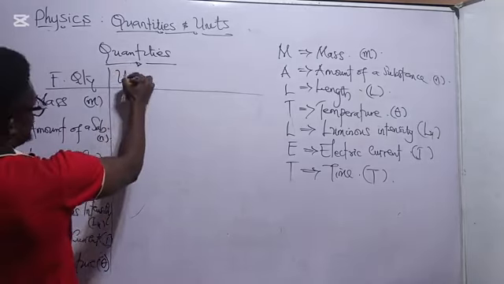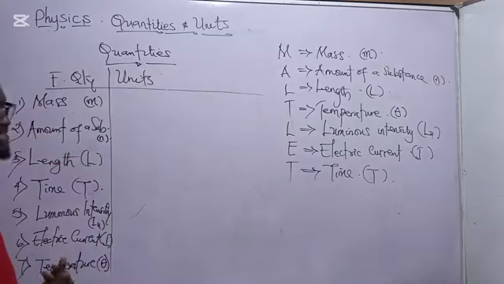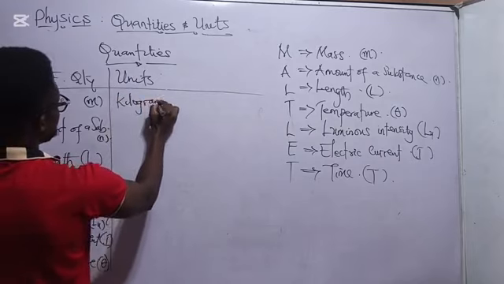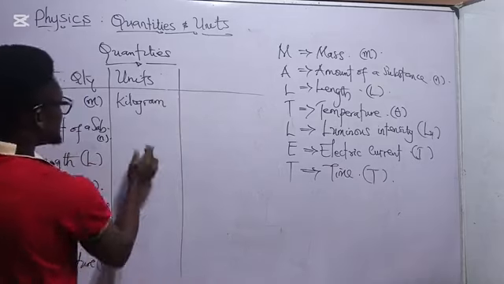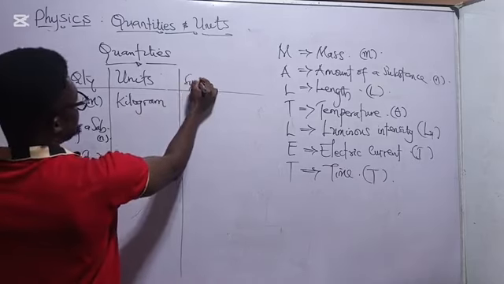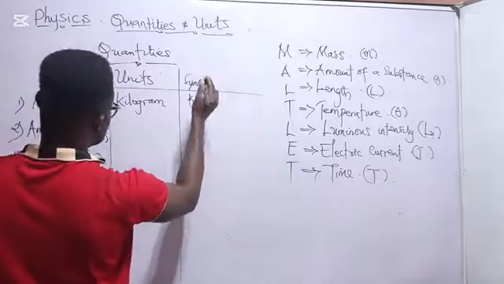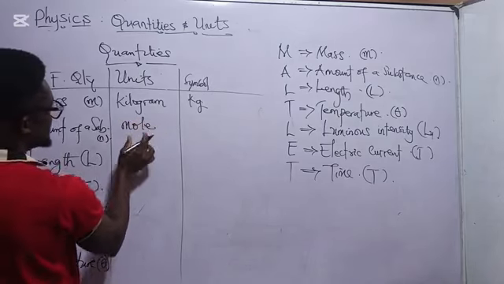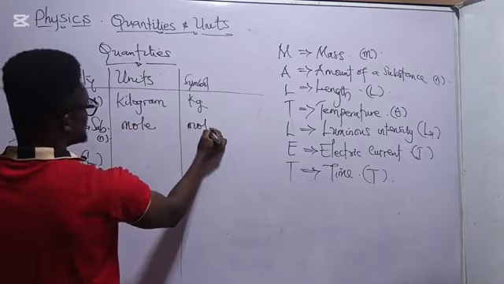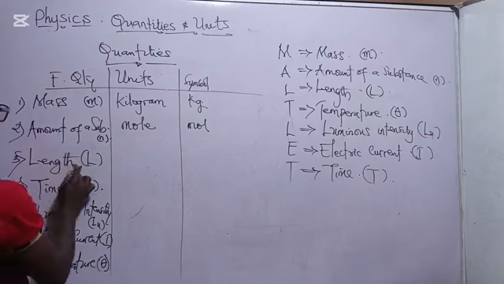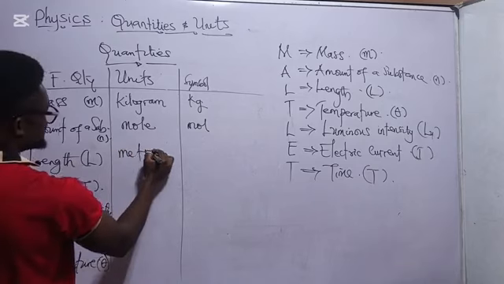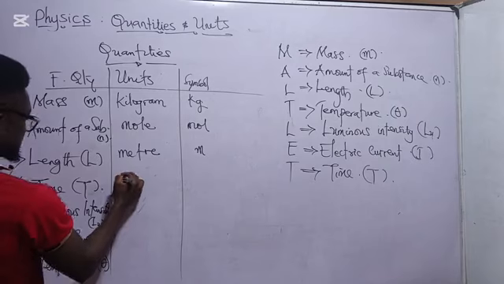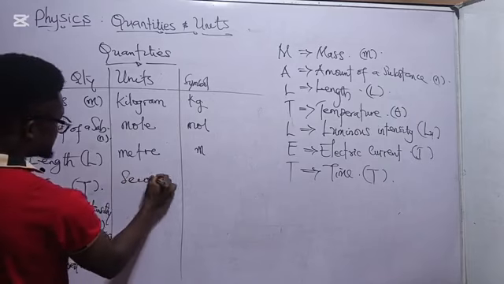Now, the units of these fundamental quantities. Mass, we have it in kilogram. Now, the symbol of kilogram is kg. Amount of a substance, we have it in mole. The symbol of mole is mol. The length is measured in meter. Symbol is M.